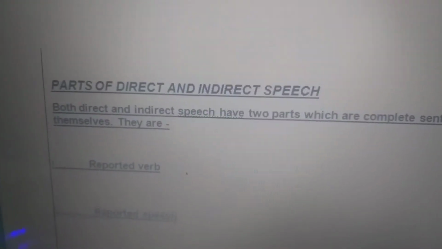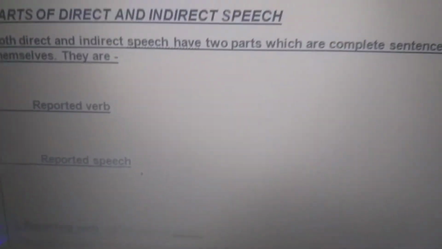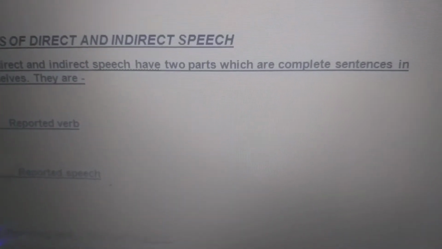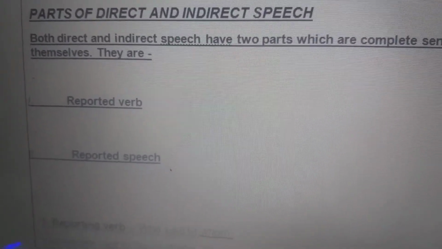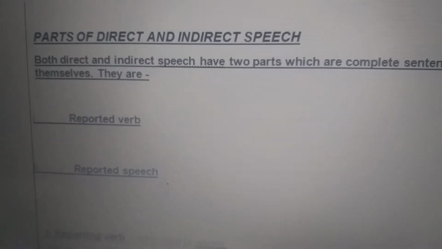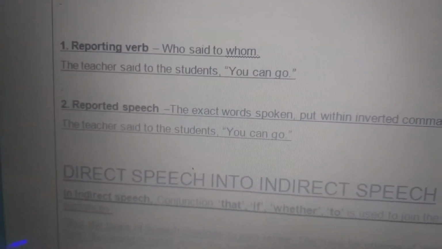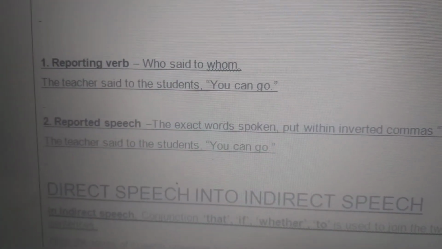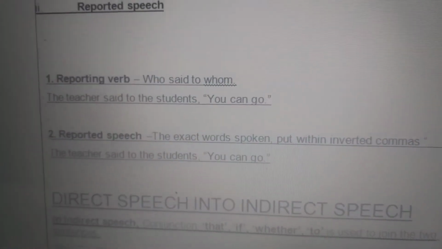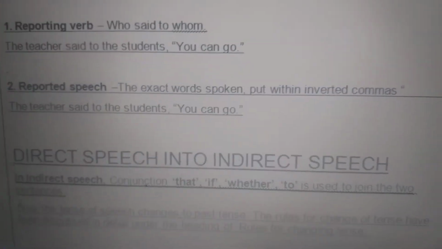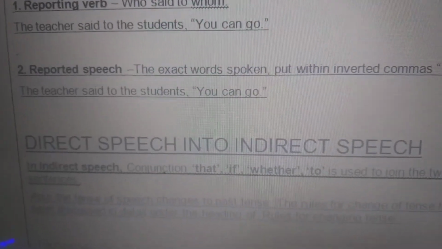Now comes parts of direct and indirect speech. Remember students, both direct and indirect have two parts which are complete sentences in themselves. They are the reporting verb and reported speech. Now reporting verb means who said to whom, like the teacher said to the students. And the reported speech is "You can go." That is, it has to be put into inverted commas.